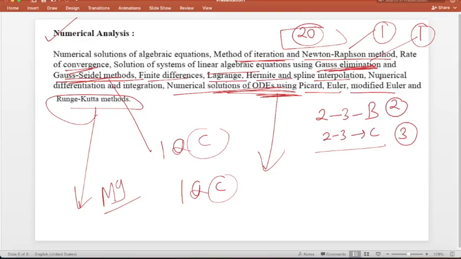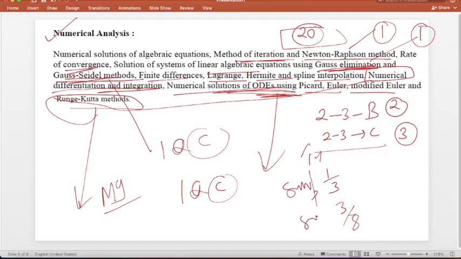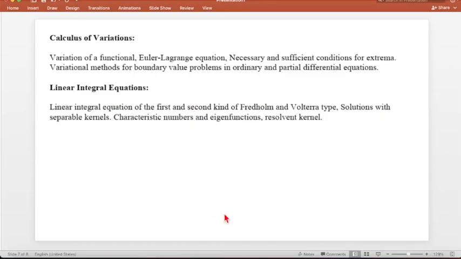Just see, one topic is missing, that is differentiation and integration. Basically numerical differentiation and integration, everyone knows there are 2 to 3 methods like trapezoidal, Simpson's 1/3, right? The 3/8 rule you should revise before the exam. Trapezoidal, Simpson's 1/3 and Simpson's 3/8 rule, you will get one question. So this is the summary of numerical analysis.